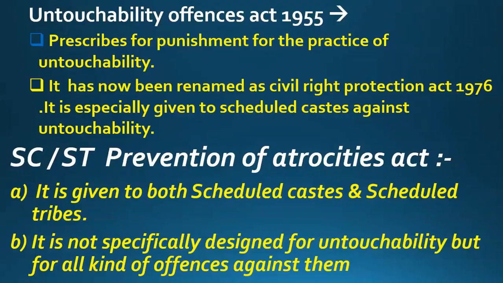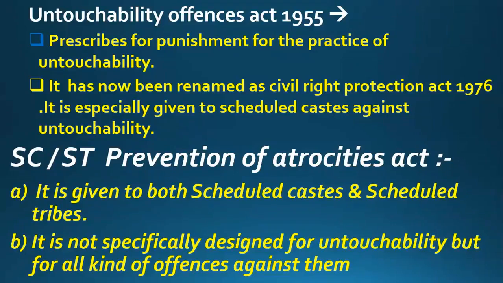Now, it is not specifically designed for untouchability, but for all kinds of offences against them. So, for example, the Civil Rights Protection Act 1976 is specifically designed for untouchability. So, if any person practices untouchability, then he will be punished under the Civil Rights Protection Act 1976. But the SC/ST Prevention of Atrocities Act is not especially designed for untouchability. It is designed for any kind of offences which can be done against SC or ST. So there are other offences also which can be done against the people of the SC community and ST community.